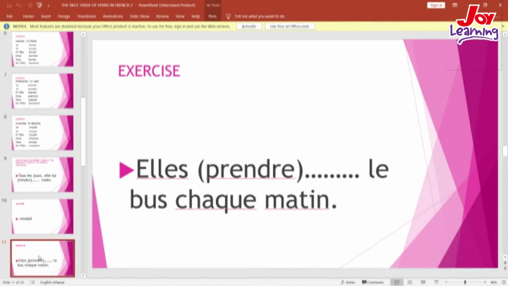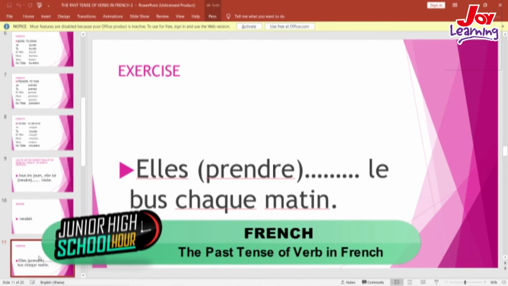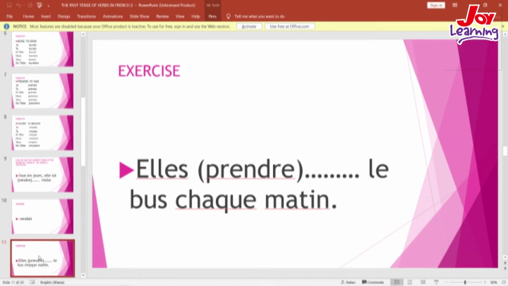The second one is elle prendre le bus chaque matin. So we are to conjugate prendre in the present tense and take the first person plural form. So we will have nous prenons. We cut off the ons and we add the endings. Now the subject here is elle.